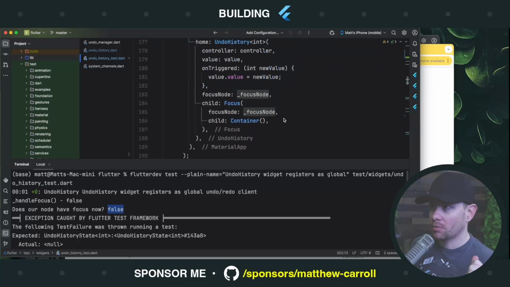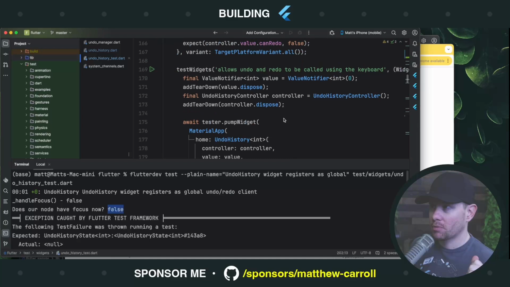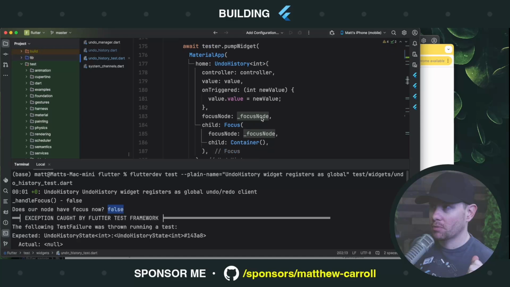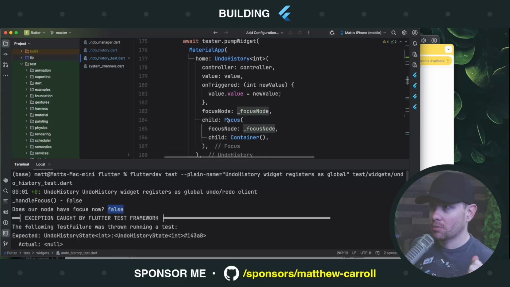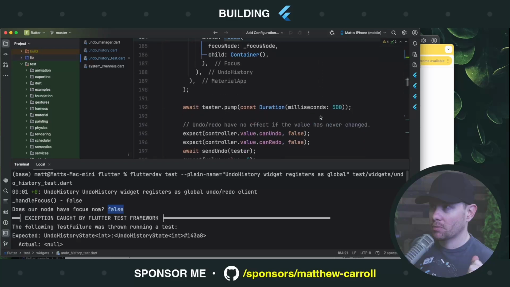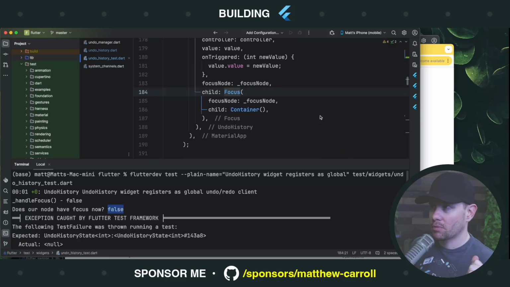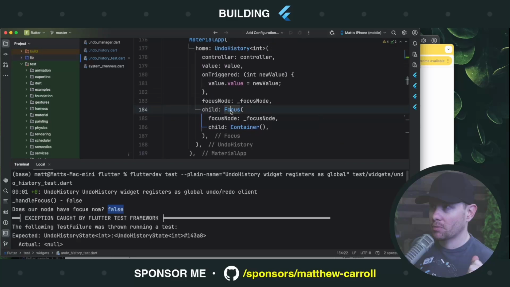Is there anything different here? They pass the focus node. Like, why do they put a Focus widget in here? Why is this needed? I'm wondering if the focus node does some extra stuff.